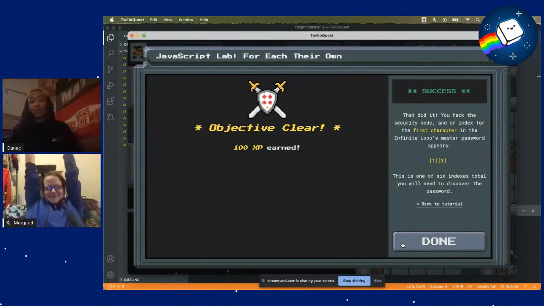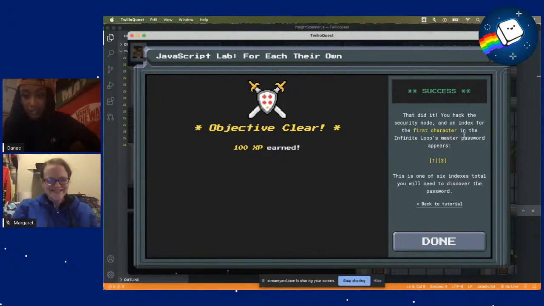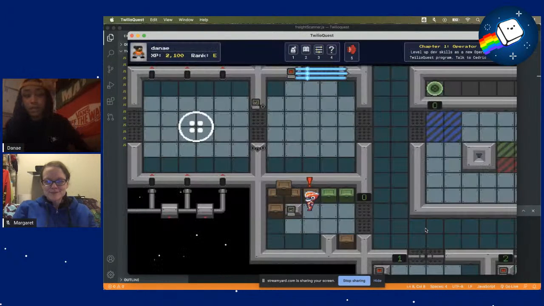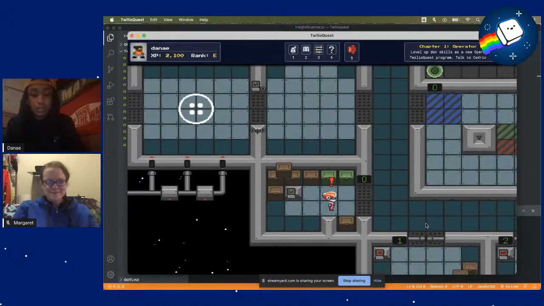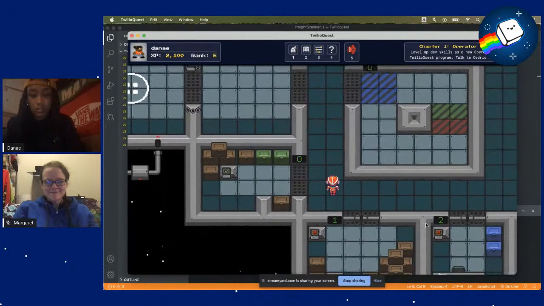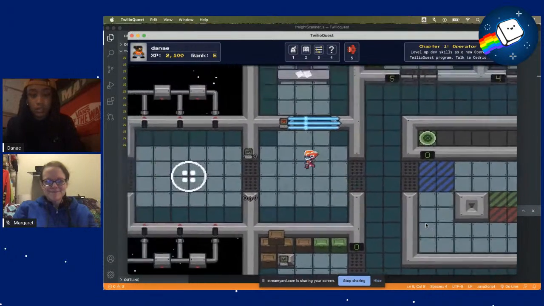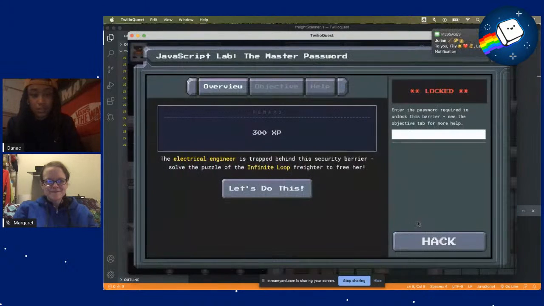Yeah, okay, cool, that worked. So you hack the security node and an index for the first character, and the infinite loop master password appears. Oh, this is one of 6 indexes total you will need to discover the password. 1, 3. Okay. This seems like, let me in. Okay. Let's check what this is.